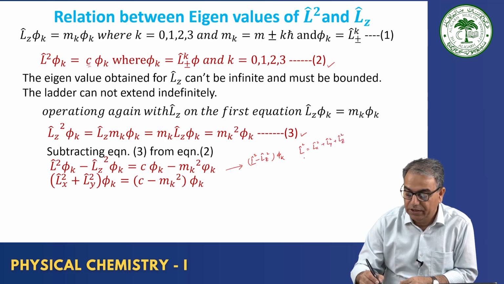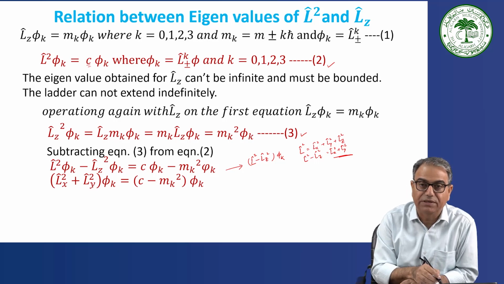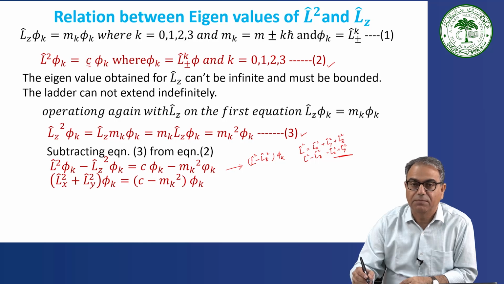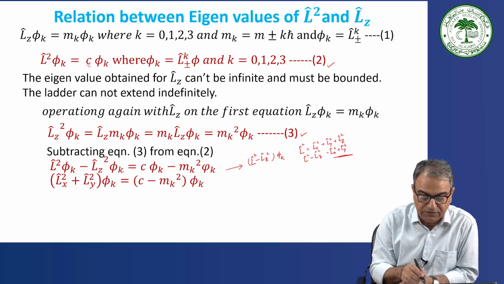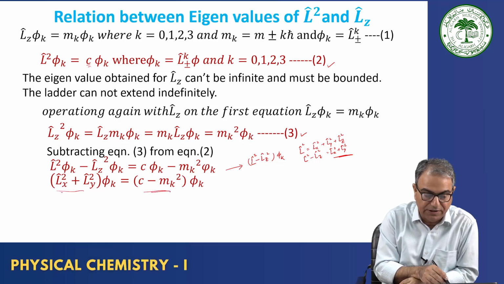So, L square minus Lz square will be equal to Lx square plus Ly square. That is why I have written L square minus Lz square as Lx square plus Ly square, acting on phi k. By definition, L square is Lx square plus Ly square plus Lz square; I gave you the definition in the first or second module. So, if you subtract equation 3 from equation 2, what you get is C minus mk square on the right, and Lx square plus Ly square on the left.